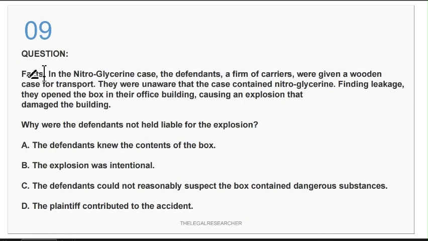Question number 9. In the nitroglycerin case, the defendants, a firm of carriers, were given a wooden case for transport. They were unaware that the case contained nitroglycerin. Finding leakage, they opened the box in their office building, causing an explosion that damaged the building.